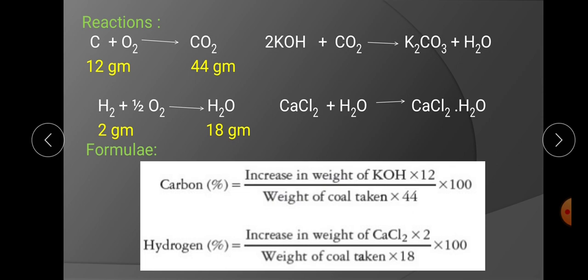As earlier told, as percentage of carbon increases, calorific value of the coal increases, its quality increases, and its price also increases. Based on the percentage of carbon, previously we have seen there are four types of coal: peat, lignite, bituminous, and anthracite. Obviously for peat, percentage of carbon will be less, and for anthracite it will go on increasing.